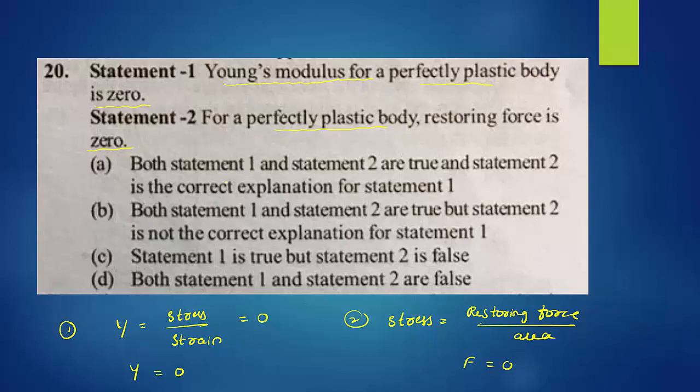So go for the option: both statement 1 and statement 2 are true. Statement 2 is a correct explanation for statement 1. Yes, this is the right option. You can observe statement 2 is giving a proper explanation for statement 1, because a restoring force of 0 means stress is 0, because what is stress? Restoring force per unit area. So statement 2 is explaining statement 1. So option A is the right answer.